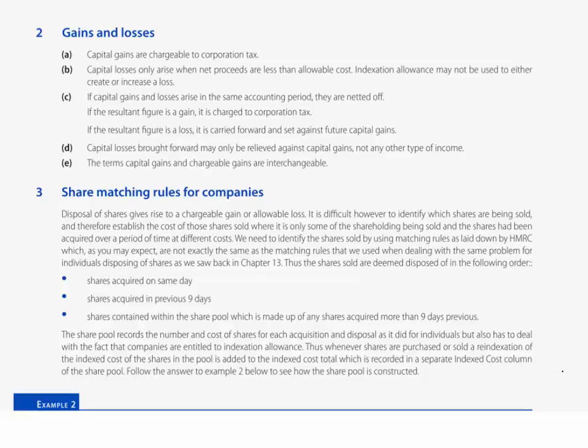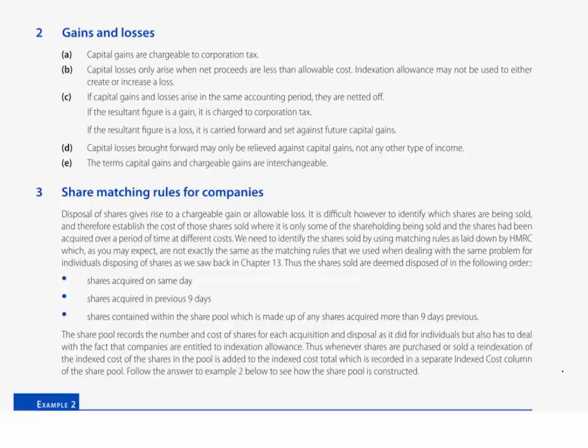What we saw back then was, as well as going out and buying shares, the individual may take the benefit of a bonus or a rights issue, or we may end up having bought shares in one company to then be selling shares in a different company because of a takeover scenario that occurred.